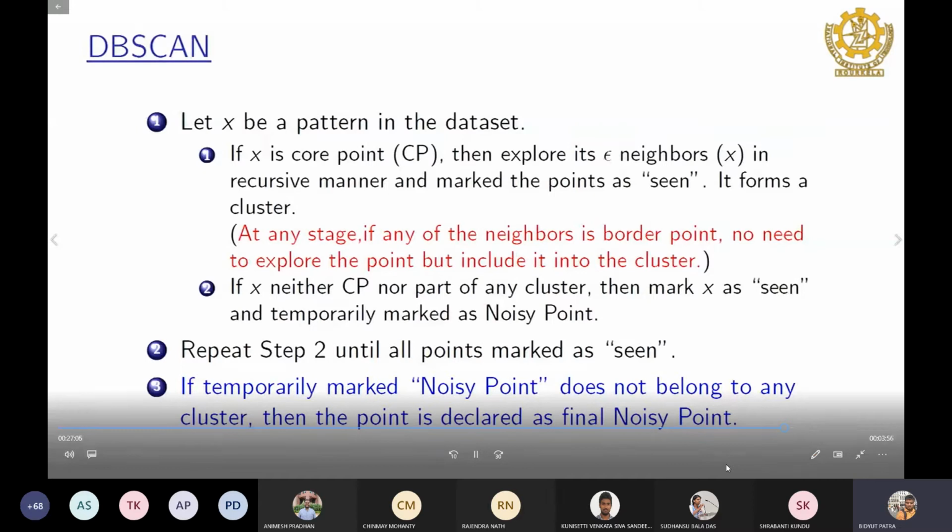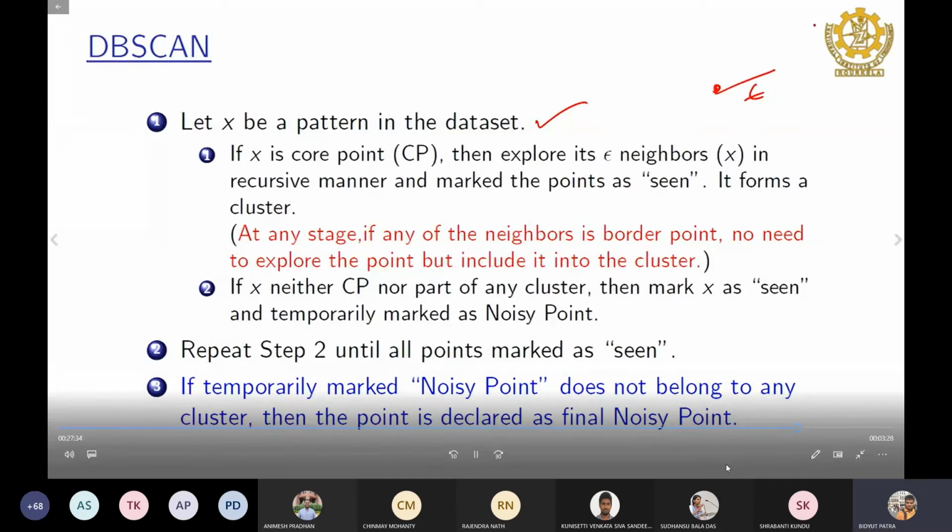Now here is the algorithm. What is the task you have to do? Let X be a pattern in the data set, and you identify if X is a core point. How do you identify whether X is a core point? You have to compute the distance from X to all other points and count them. So let's say X is a point and you have a threshold distance. What is the threshold distance? Epsilon.